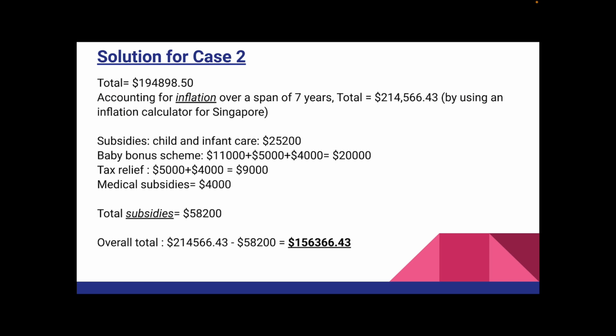Now, we are going to finalize the total amount needed to save up for a middle class family. Firstly, we are going to take the average expense for a middle class family, which is 194k. Then we have calculated its amount after including the money for inflation, which equals 214k. Secondly, we will proceed to calculate the subsidies provided by the government as the child is a Singaporean, and the amount of subsidies would be 58k. Lastly, we would take the total amount after we have included the inflation fees to minus away the subsidies provided to get the total amount middle class families would have to save up for, which is 214k minus 58k, which is 156k to save up.